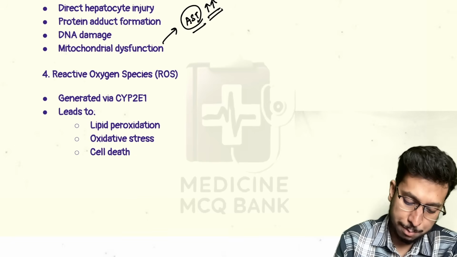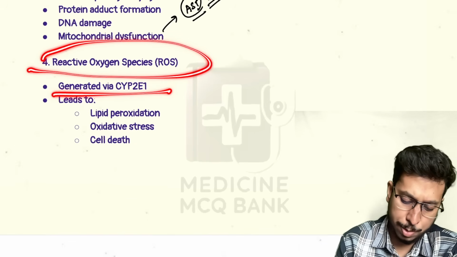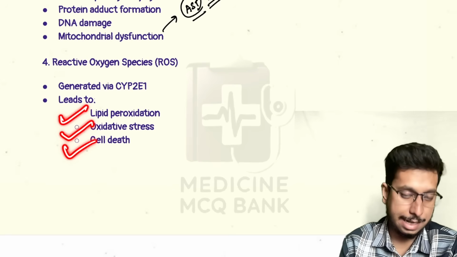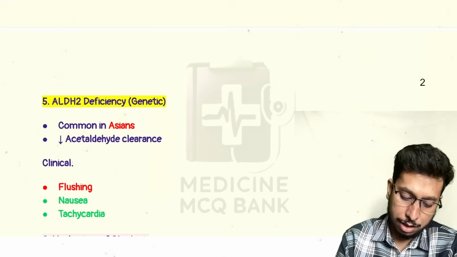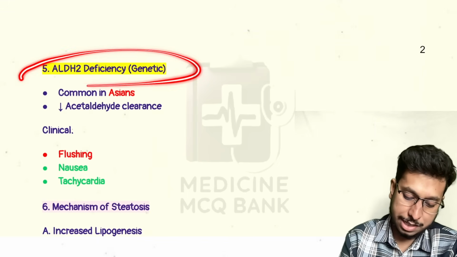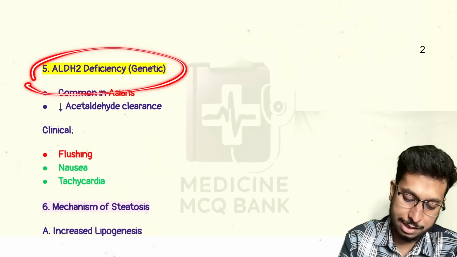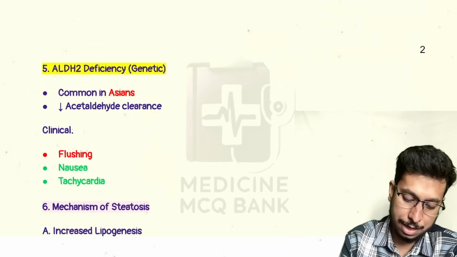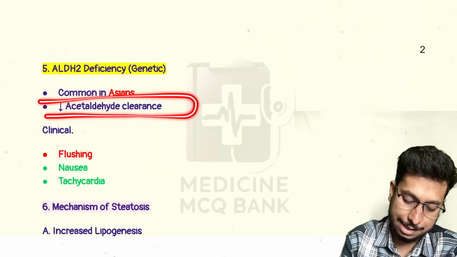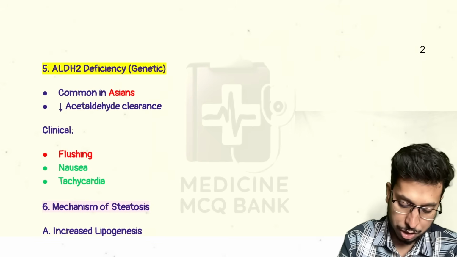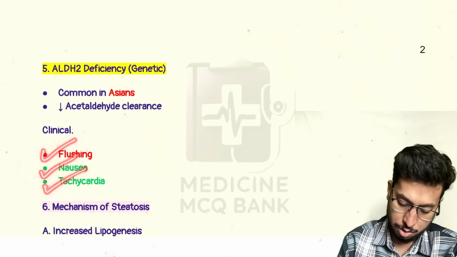Then the reactive oxygen species, which are generated by the CYP2E1 pathway, lead to lipid peroxidation, oxidative stress, and cell death. Now, there is something known as ALDH2 deficiency, acetaldehyde dehydrogenase deficiency. It is common in Asians. What will happen if there is deficiency? There will be decreased acetaldehyde clearance, and acetaldehyde concentration will increase, resulting in symptoms due to acetaldehyde toxicity like flushing, nausea, and tachycardia.